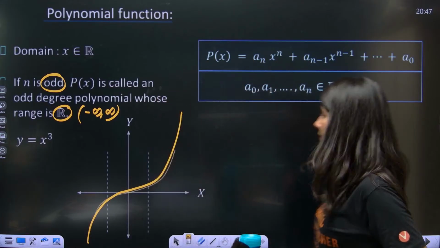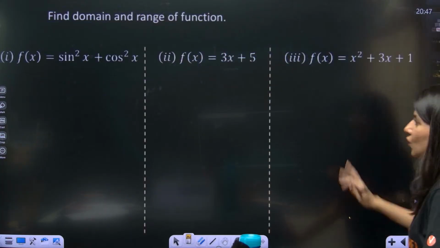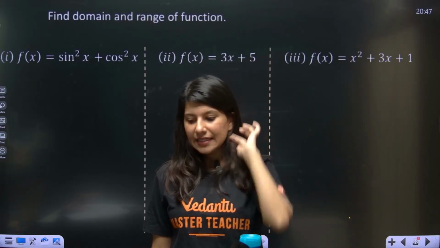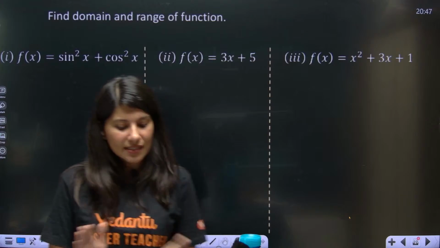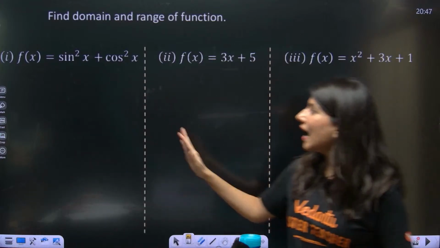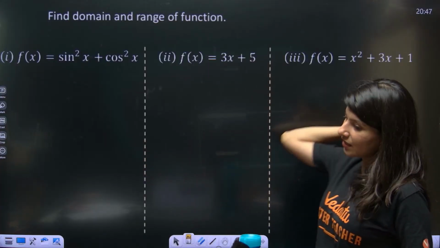Alrighty, clear? Yes. Let's do one thing. I have 3 questions for you. Let's see how many of you are able to get the answer correct. You need to first find the domain and range of these 3 questions. How ready are you? Quickly tell me.